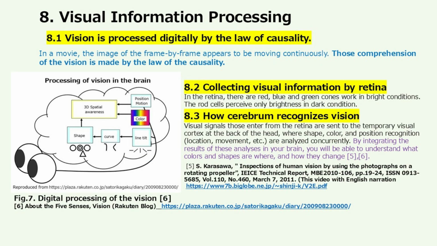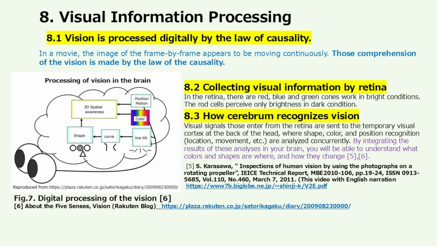Visual information processing. Vision is processed digitally by the law of causality. In a movie, the images frame by frame appear to be moving continuously. The comprehension of vision is made by the law of causality. Collecting visual information by the retina. In the retina, there are red, blue and green cones that work in bright conditions. The rod cells perceive only brightness in dark conditions.